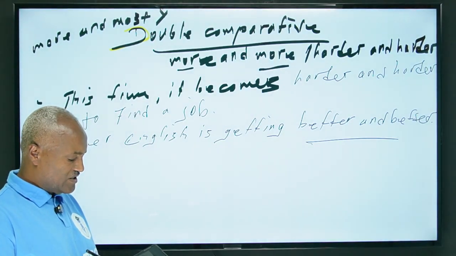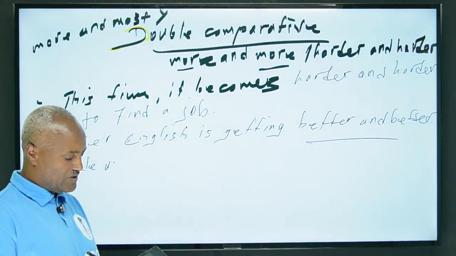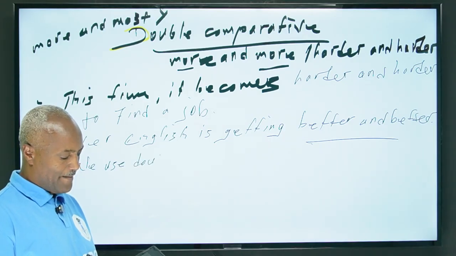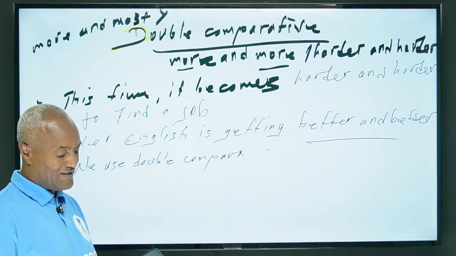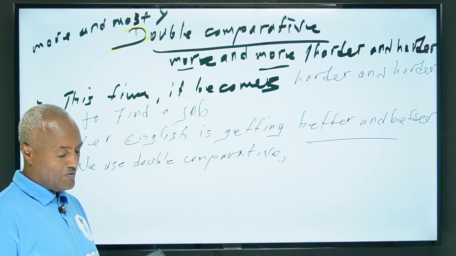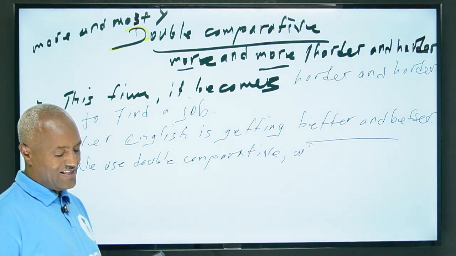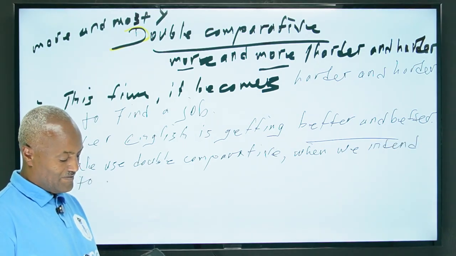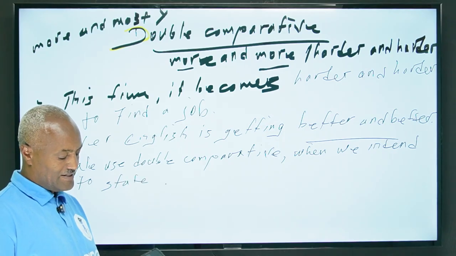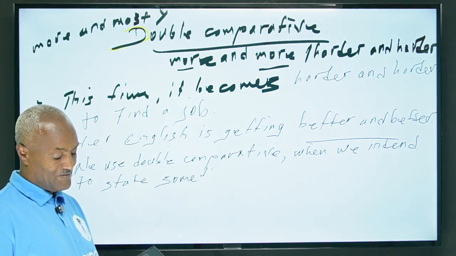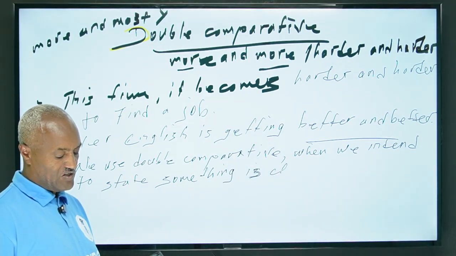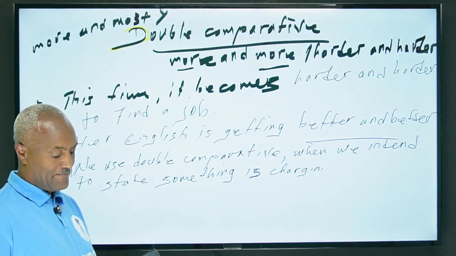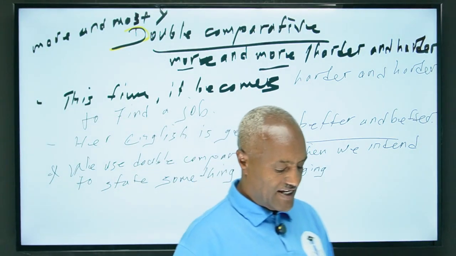That means we use, let me write for you, we use double comparative when we intend to state something is changing continuously.